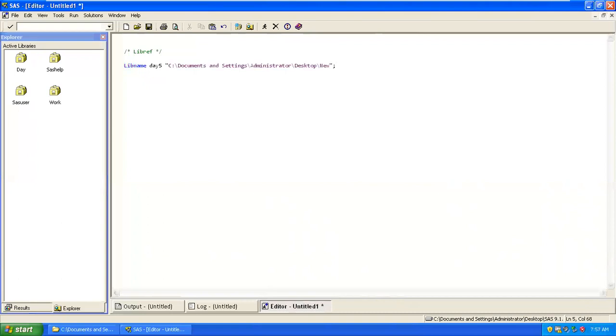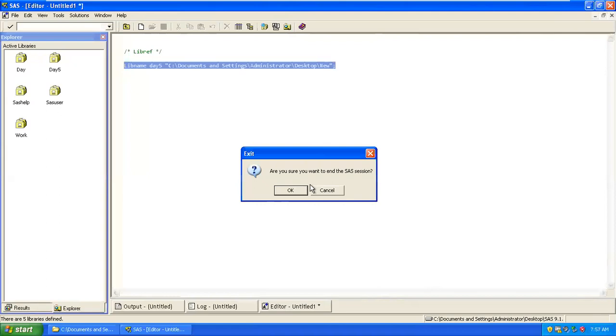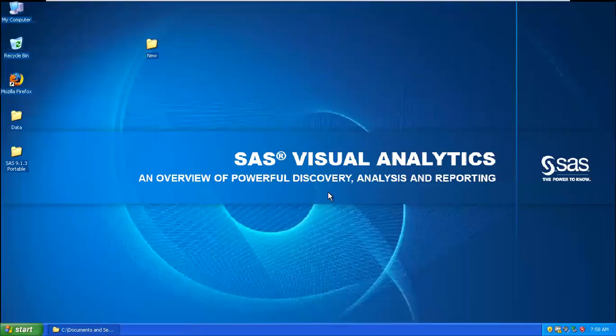So what happens generally now over here, I'm going to create day5 as a library, using this access location. What will happen if you create the library? Now this library is going to be created, called day5. We'll have this file inside which we have created. I'm just using a reference of that, but if I close and open again, I won't be able to see it. But the file which I updated over here will remain the same.